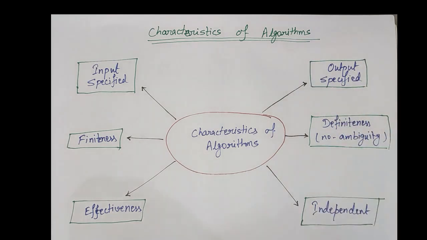Second characteristic is output specified. An algorithm has one or more outputs. The requirement of at least one output is obviously essential, because otherwise the user cannot know the solution provided by the algorithm. The output has a specific relation to the input, where the relationship is defined by the algorithm.